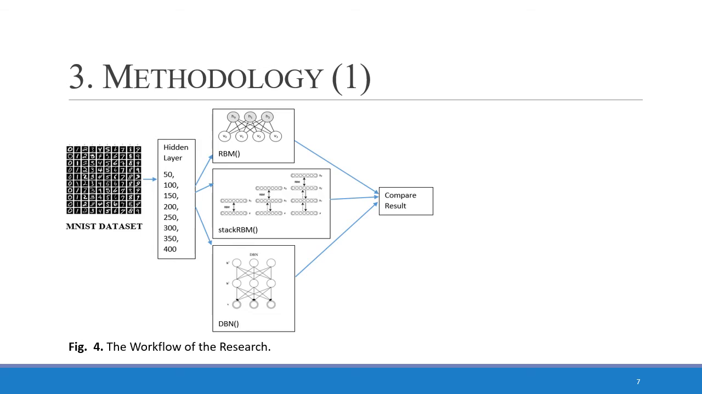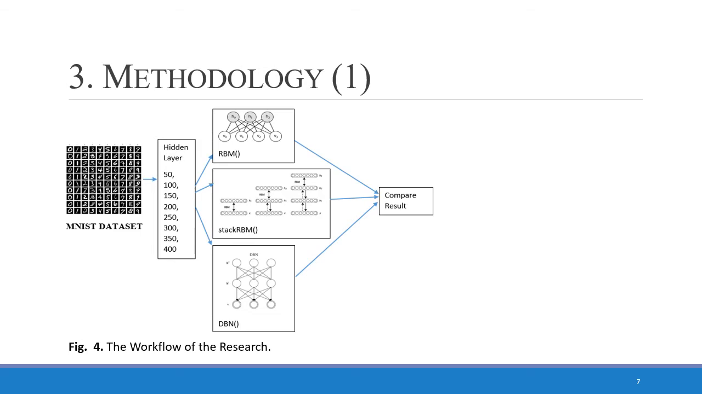This paper used the MNIST dataset, which is commonly used for training various image processing systems. In this work, we use various types of hidden layer. We raise the number of nodes in the hidden layer for each model. The configurations of nodes in the hidden layer are 50, 100, 150, 200, 250, 300, 350, and 400. We also combine different layers to improve the classification performance of RBM. We use 2 and 3 layers for stack RBM and DBN.